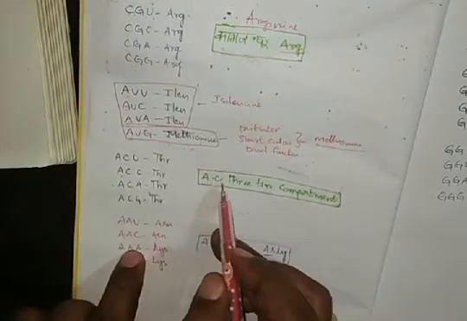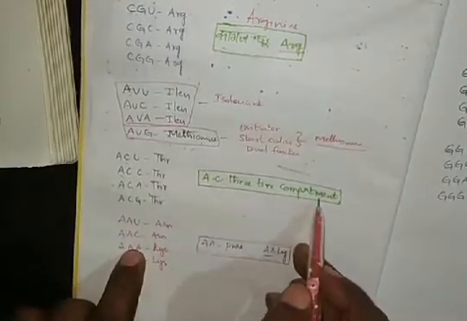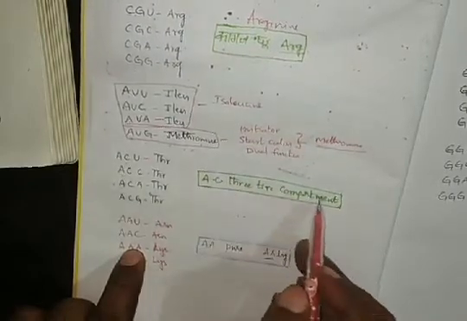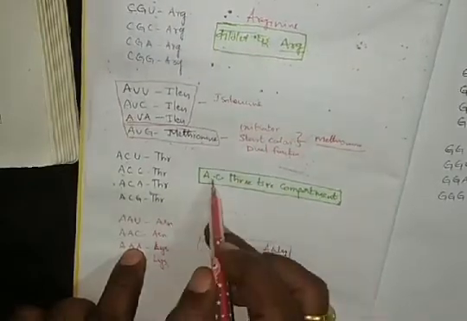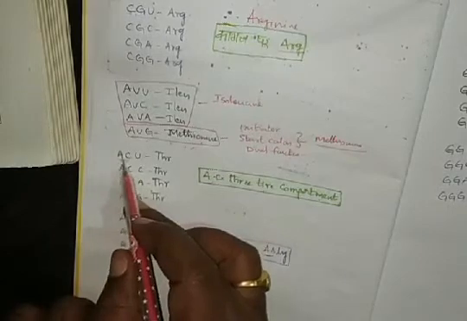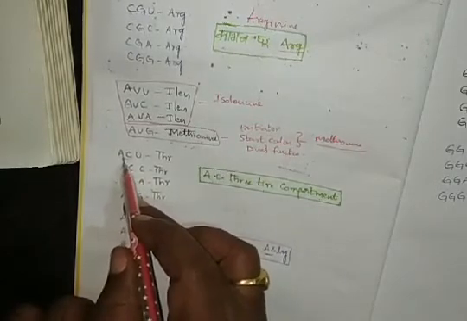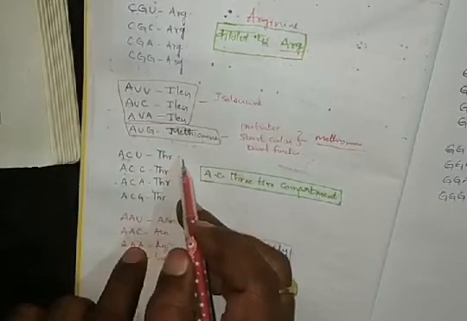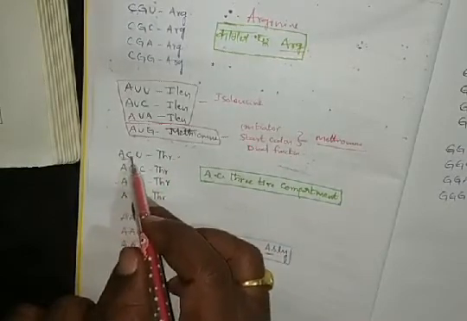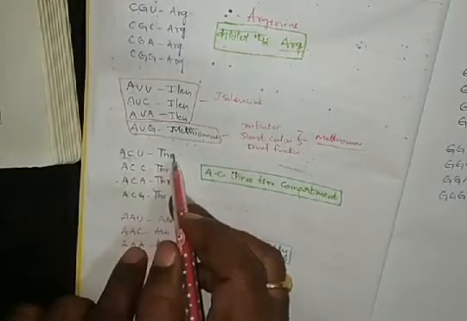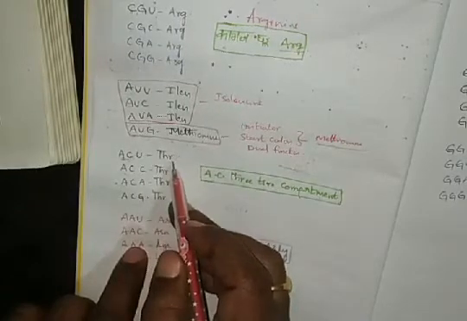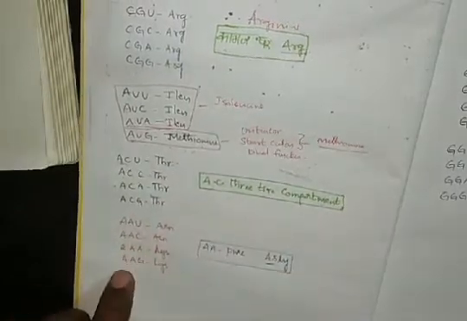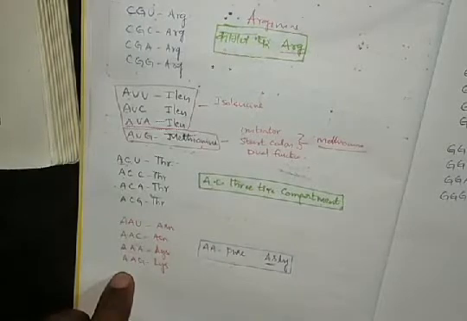AC three-tier compartment. AC means the codon starts with the first two letters AC, 309. So if the codon starts with AC, 309, easily we can remember.